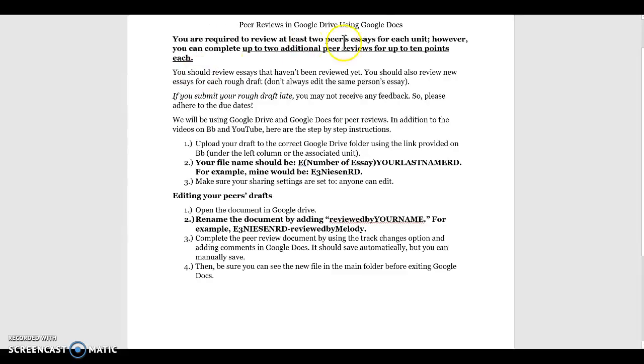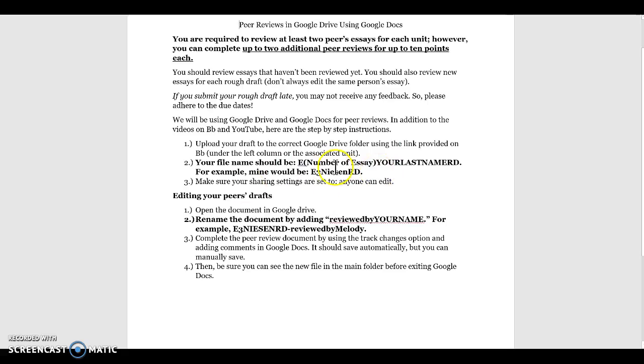So you're required to review at least 2 peers' essays. However, you can complete up to 2 additional essays for up to 10 points each. You should try to comment on essays that haven't been reviewed yet. If you submit your draft late, you may not receive any feedback, so please be aware of the due dates. And here are the instructions for how to upload.